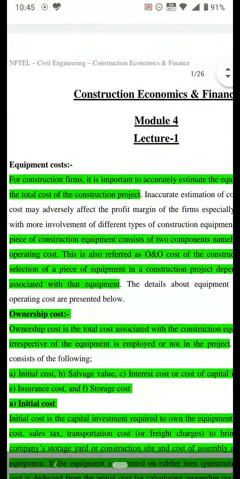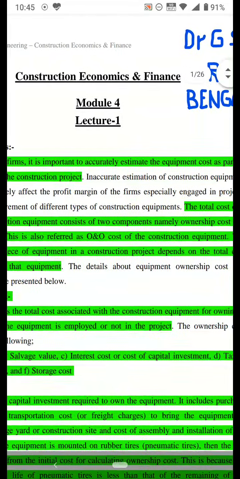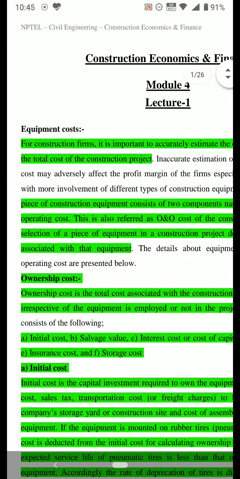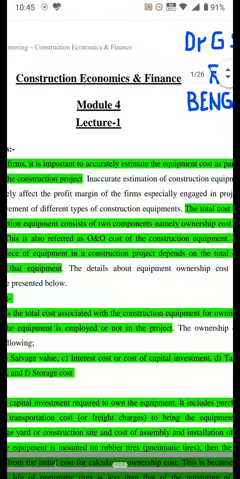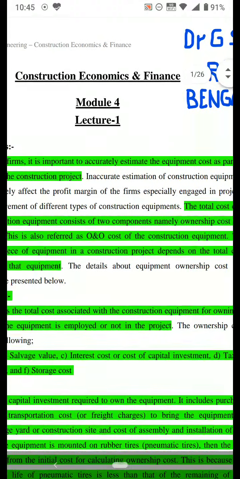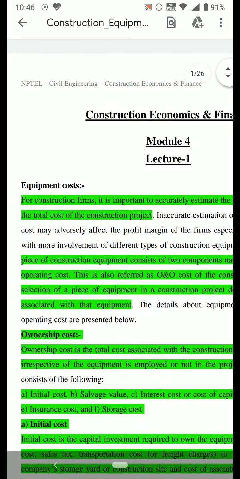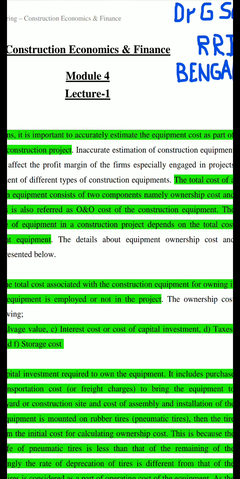The total cost of a piece of construction equipment consists of two components, namely ownership cost and operating cost. This is also referred to as the O&O cost of the construction equipment. So the cost of the equipment is divided majorly into two components: one is ownership cost, the other one is operating cost.